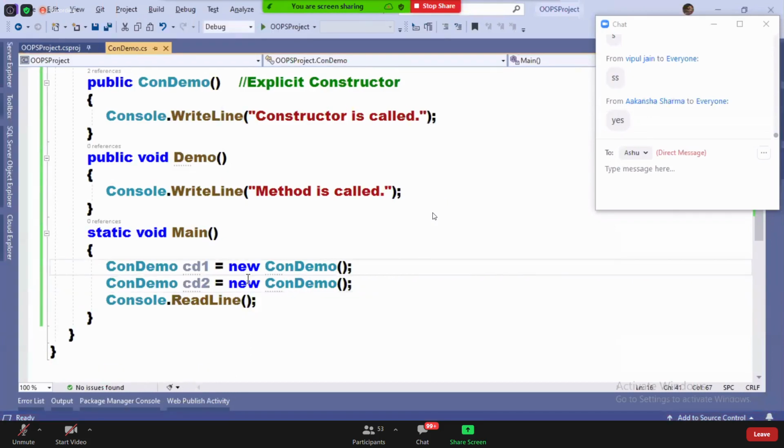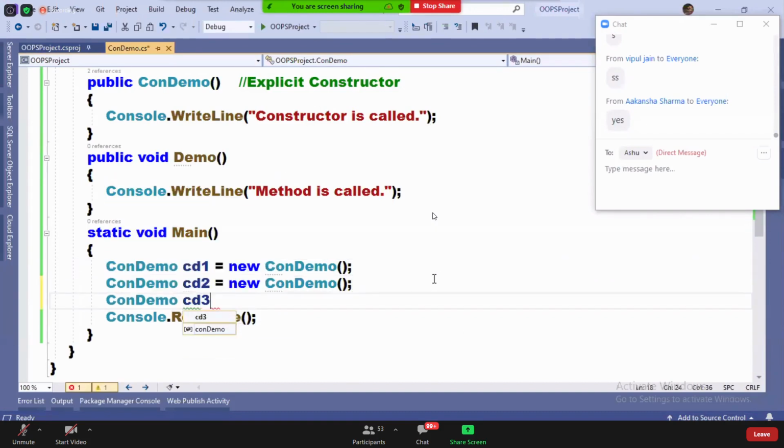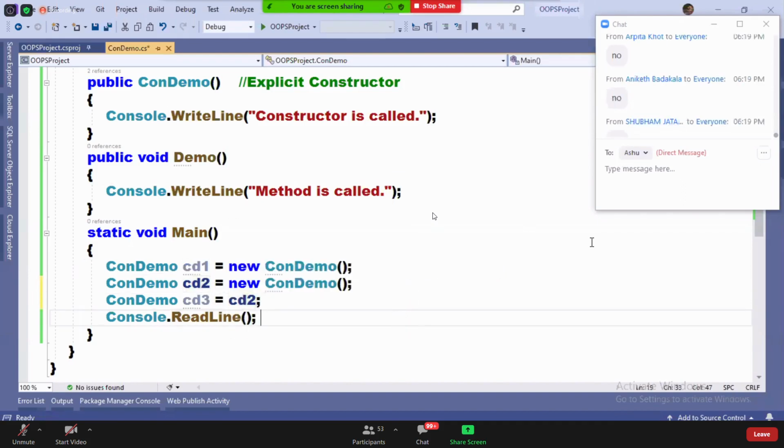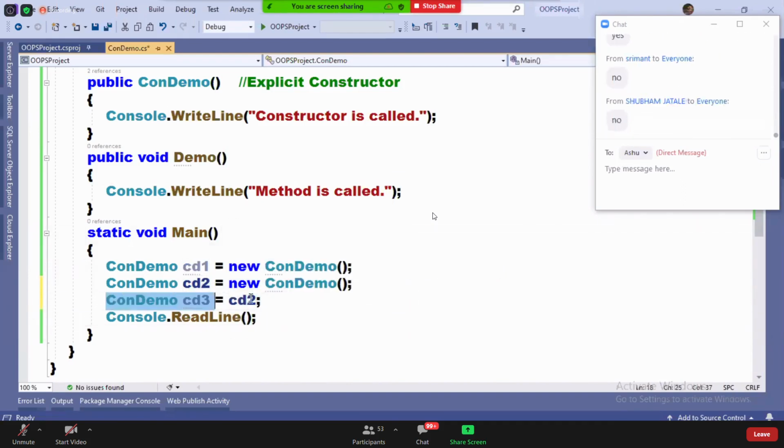Now answer this question. Am I calling a constructor? No. And that's why it doesn't have memory allocation. Now tell me, am I calling the constructor in the last line?